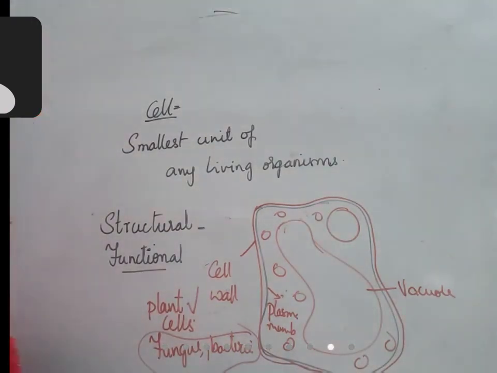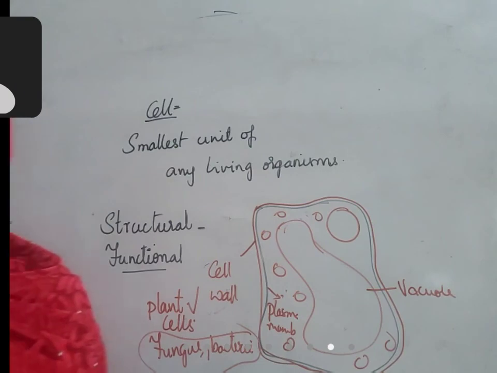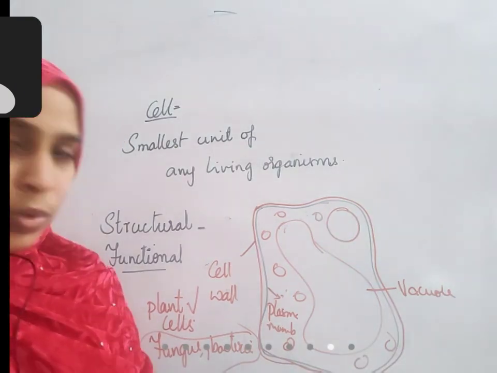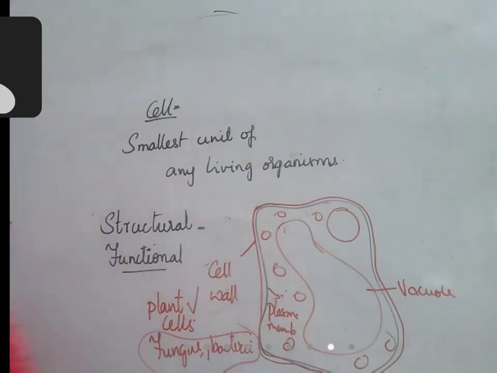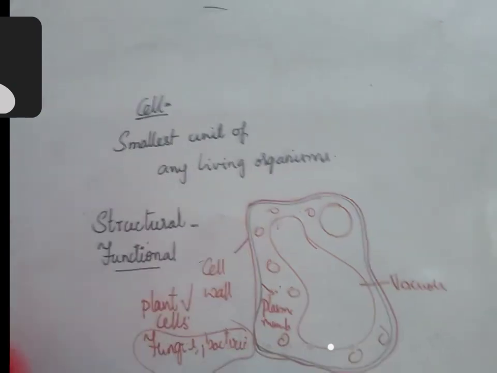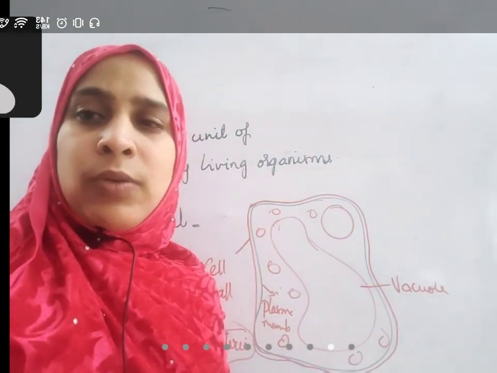That is the difference between a plant cell and an animal cell, children. I hope you have understood today's topic. We have completed our chapter, and our time also.